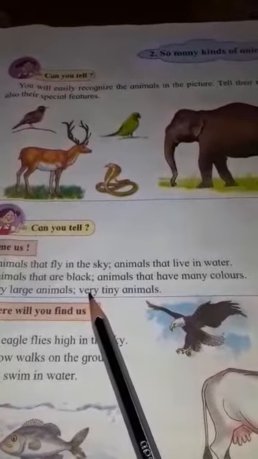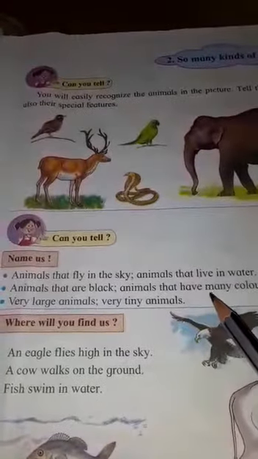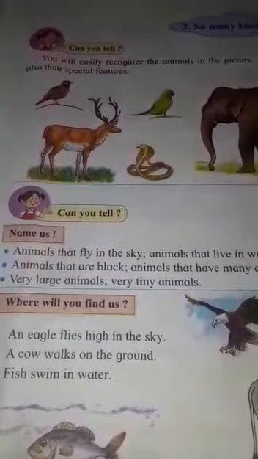Very large animals. Just now I gave two examples of large animals. Yes, elephant, bull, buffalo, hippopotamus, rhinoceros. And there are very tiny animals. Tiny means small. Which ones? Ants, gnats, mosquito, etc. You have understood? So now see further different animals. There are different types of animals in our surroundings. Right, everybody?